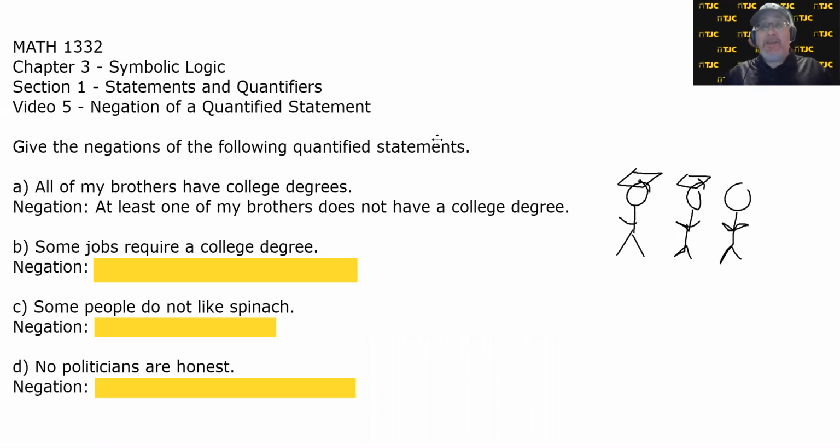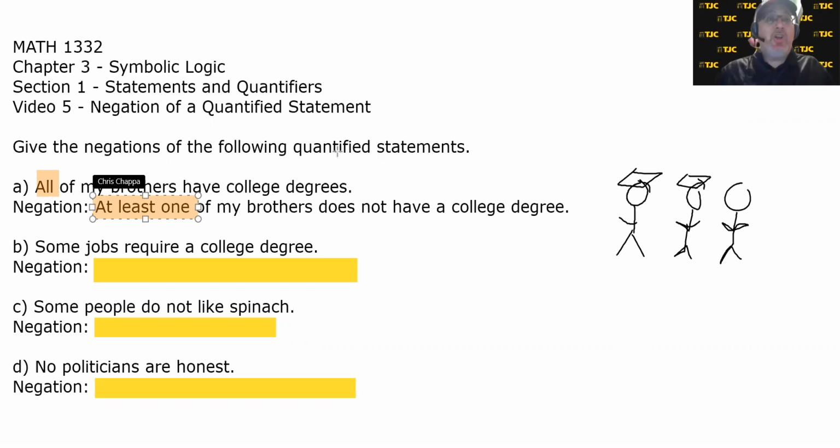Because again, when I say all, I mean all of them. And the only thing that it takes to make me wrong is for one of them to not, in which case I'm a liar. So it only has to be at least one of them. It could be none of them, but it only has to be at least one of them. So the negation of all of my brothers have college degrees, at least one of my brothers does not have a college degree. And before starting this, I meant to remind you that there are certain words that are quantifiers. So the quantifier in the original statement was all, and the quantifier in the negation is at least 1. Okay, there's a reason I'm pointing that out.